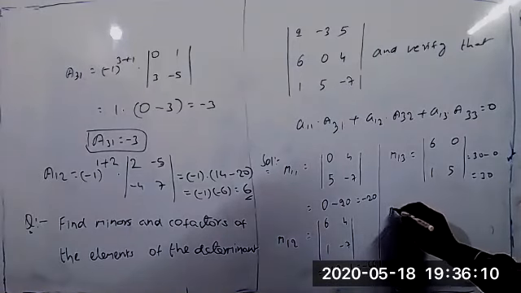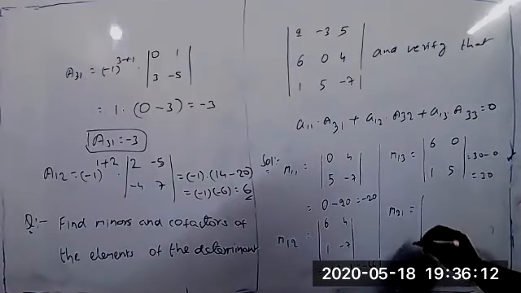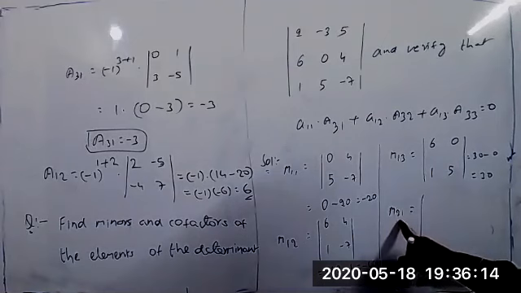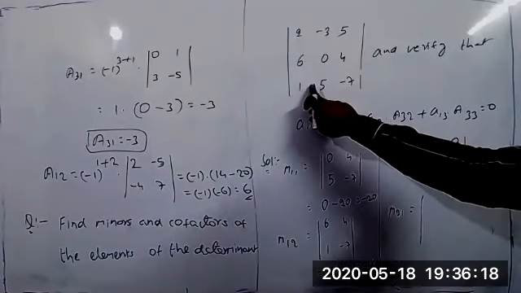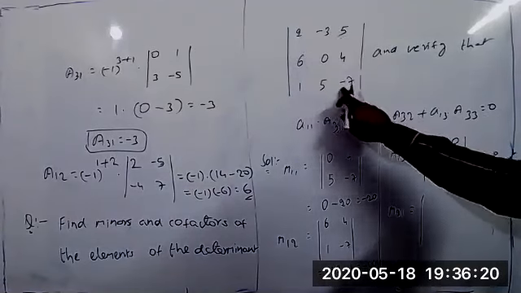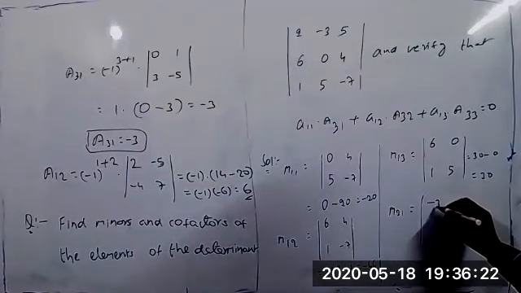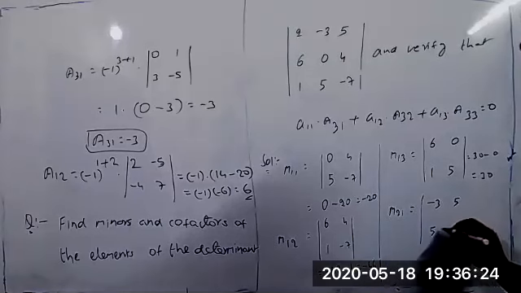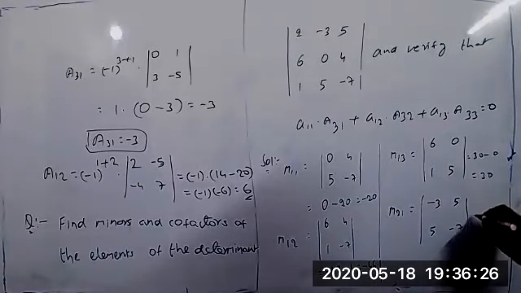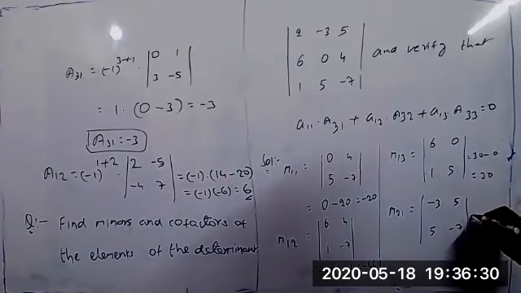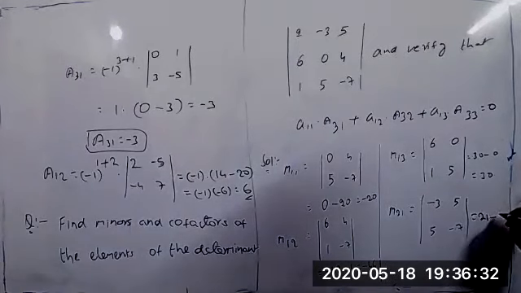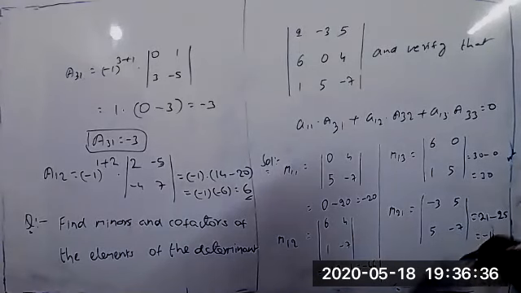Next, M21. Delete the second row and first column. What about the remaining? Minus 3, 5, 5, minus 7. So minus 3 into minus 7 is 21, minus 5 fives are 25. This is equal to minus 4.